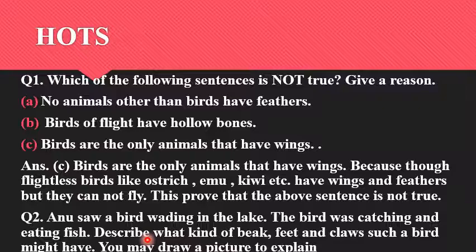Okay, so you can draw the picture of crane or heron or sandpiper here and you can explain the answer. Understood?